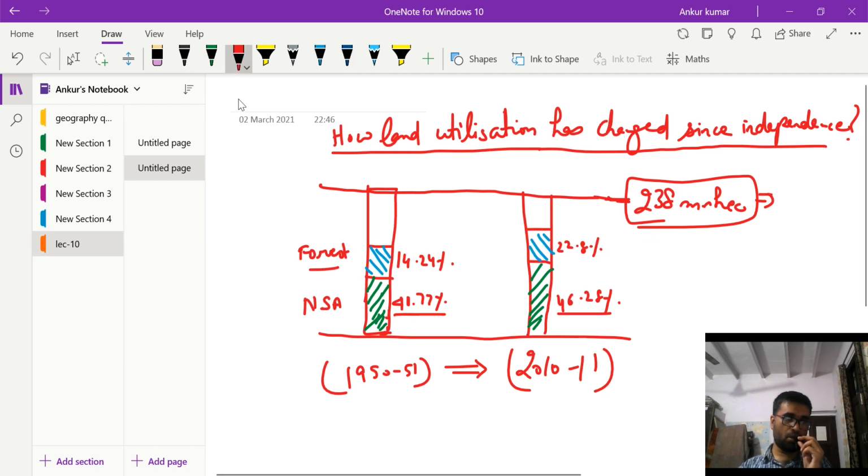Then moving on to non-agricultural land use, NALU.